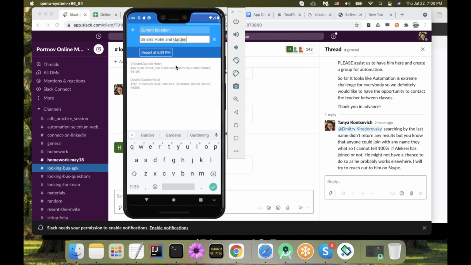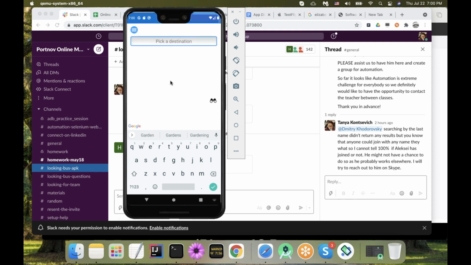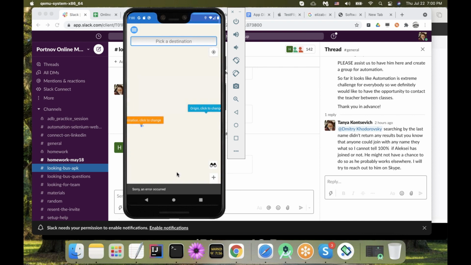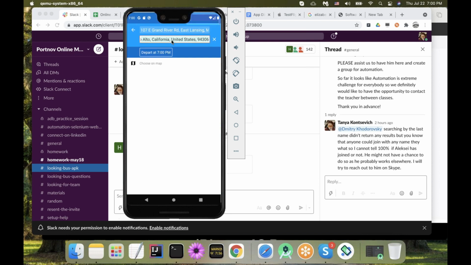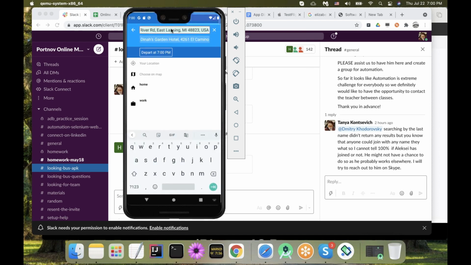And I'm going to say wherever. I'm selecting my final destination, and it says, sorry, an error occurred. Lucky me. Well, "sorry, an error occurred" usually comes from the server. Okay, so this is actually thinking that I'm somewhere in Minnesota. So I can edit it, and if I type Partnov, it will not find it.